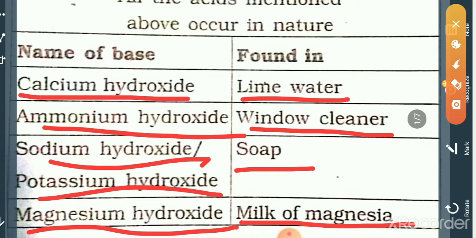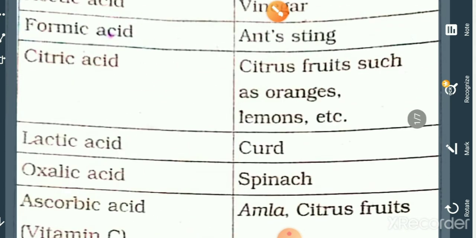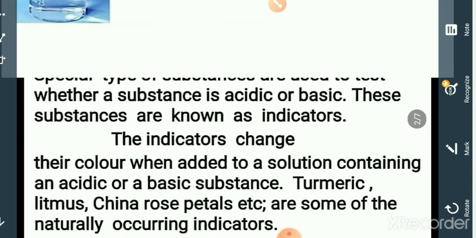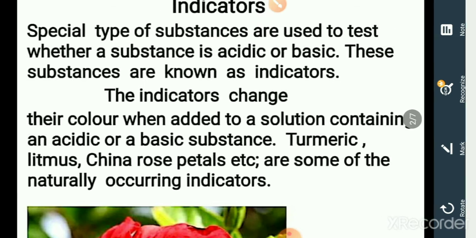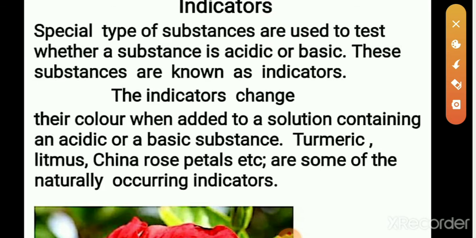So lime water, window cleaner, soap and milk of magnesia are basic substances. Next, we study what we mean by indicators.